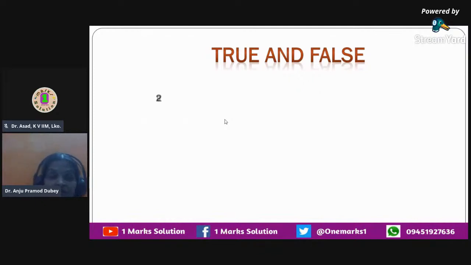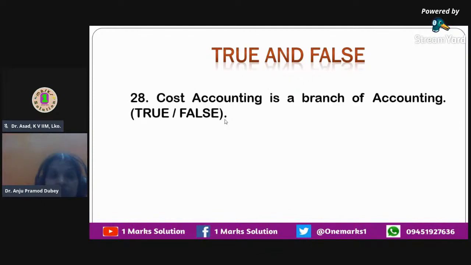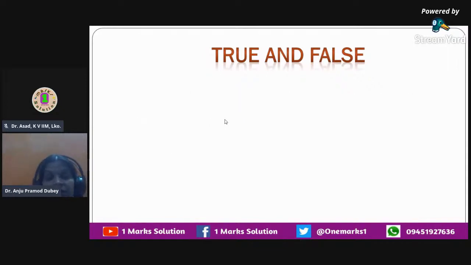The next question that we have is also the first question. It says that cost accounting is a branch of accounting. So accounting has different branches under it like managerial accounting, cost accounting, financial accounting, taxation accounting. So if I ask you if cost accounting is a branch of accounting, yes, it is true. It is a branch of accounting. Same way, we can have financial accounting also as a branch of accounting, tax accounting also as a branch of accounting. So that's the question that we have.